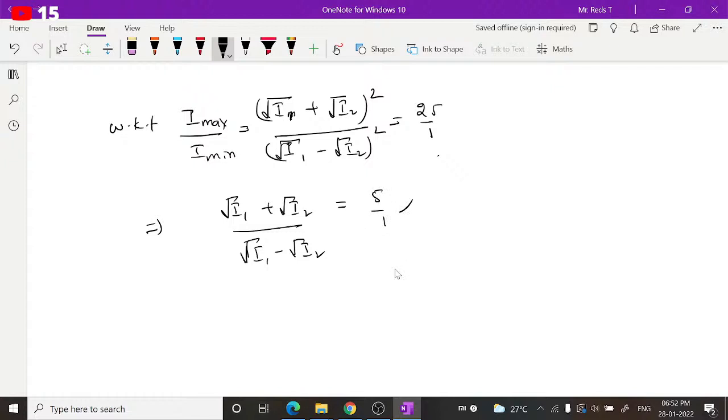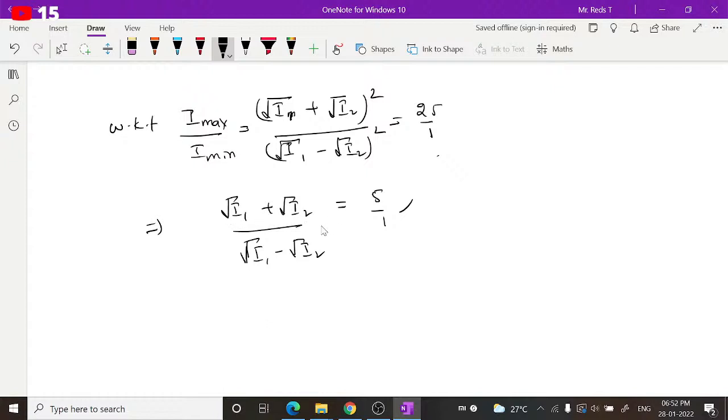Then what are we asked to find, I1 by I2 or something else? In the second question, we are asked to find the intensity ratio of the sources. What is I1 by I2? So simplify this. How can you get this?